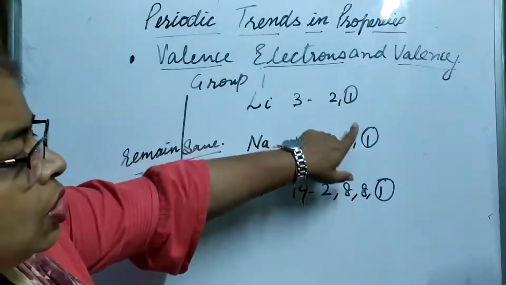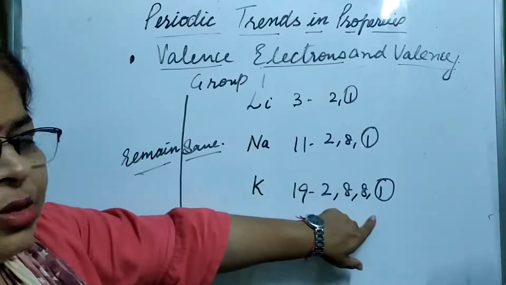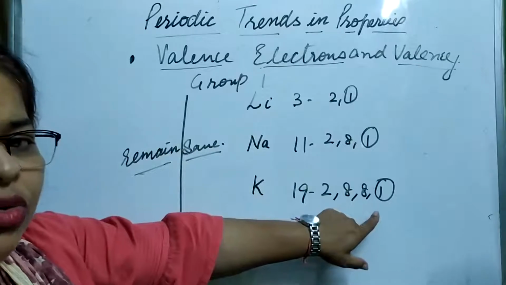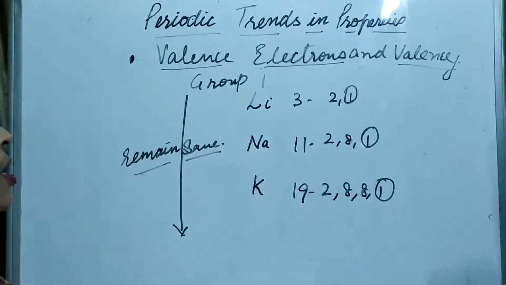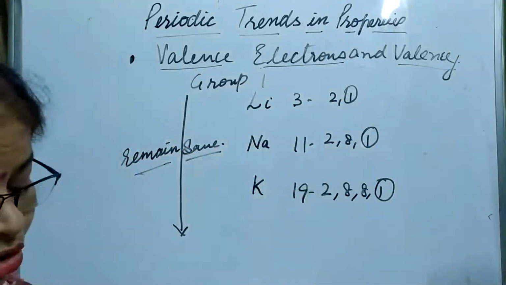So the number of electrons is the same. The number of shells may be increasing, but the number of electrons in the outermost shell is the same. So when we move in a group from top to bottom, the valence electrons remain the same, they do not change.